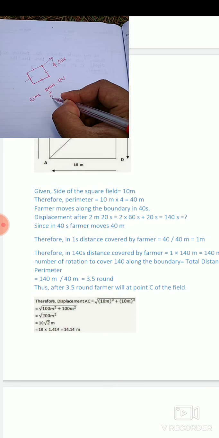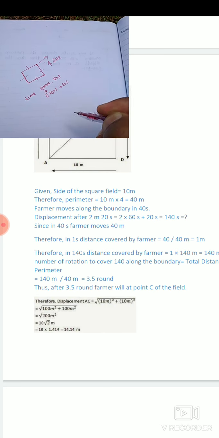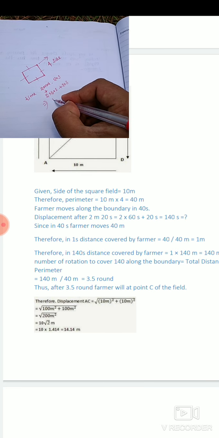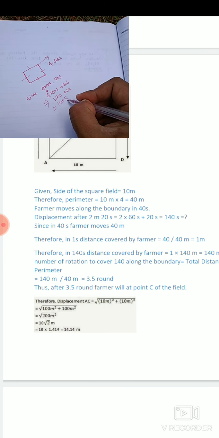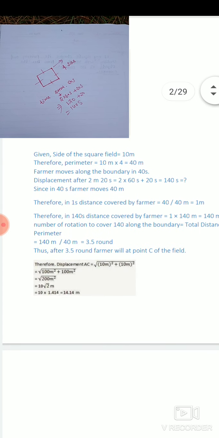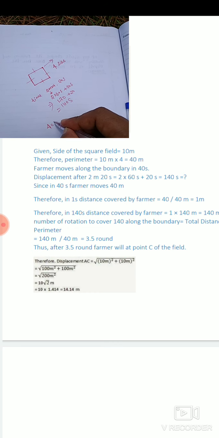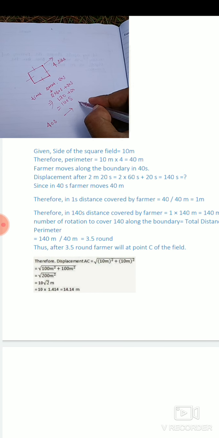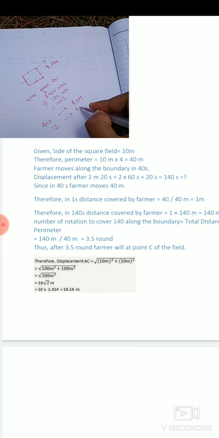So here 2 minutes is equal to 2 into 60 seconds plus an extra 20 seconds, that is 120 plus 20, equal to 140 seconds. Since the farmer in 40 seconds moves 40 meter of distance, in 1 second he moves 40 upon 40, that is 1 meter of distance.